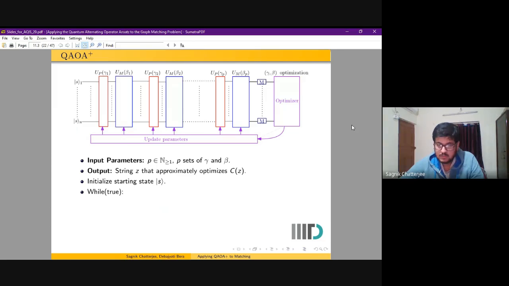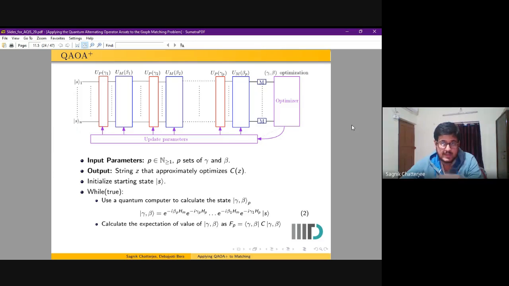While true, we use this circuit on a quantum computer to calculate the state gamma beta, as shown in the figure. We calculate the expectation of the gamma beta state as F_p. We measure the gamma beta state in the computational basis to get a string z, and we repeat.